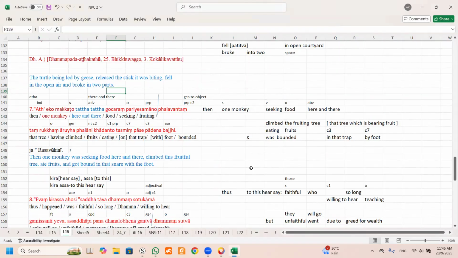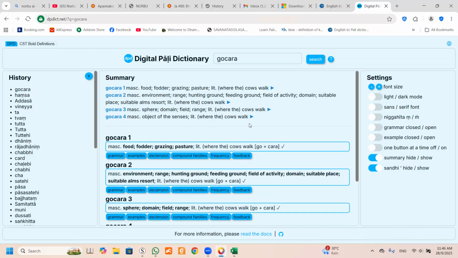Because you see here, one monkey seeking what? If, let's say, you don't know it's a fruit, at first you may not put food, you may put something else. Let's say you put pasture or grazing, or environment, or hunting ground. If you put hunting ground, you may be okay.